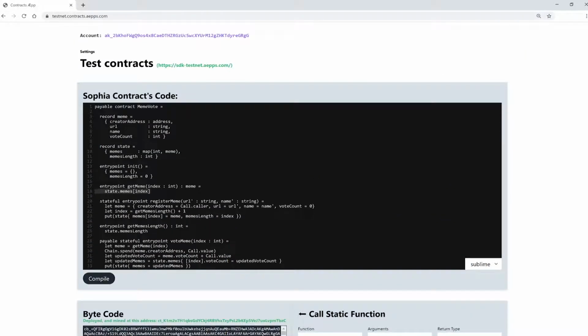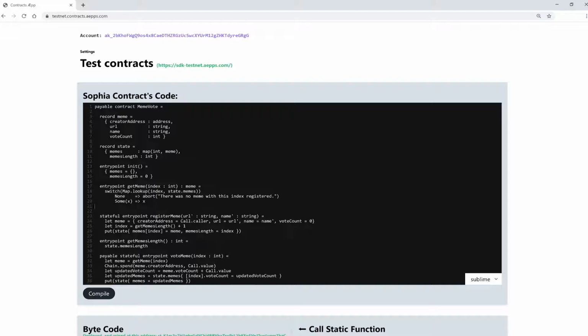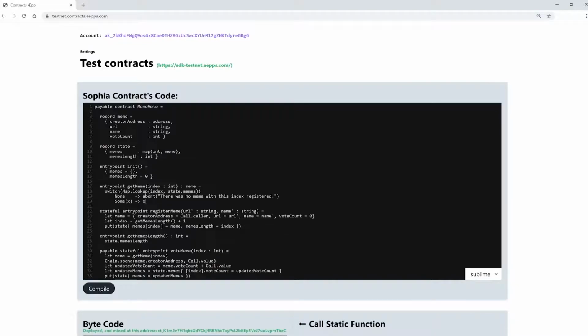Let's go to our getMeme function. Okay, the first line stays the same, but now it gets a bit fancy. We can use the switch expression to check if we actually have a value for the index. We now need the built-in Map.lookup function for maps. So we can check for the value with the index key and hand it over to the switch. We use Map.lookup here because it also returns something if it doesn't find a value for the key that it is searching for. And we use the switch for pattern matching to detect it and execute the function.